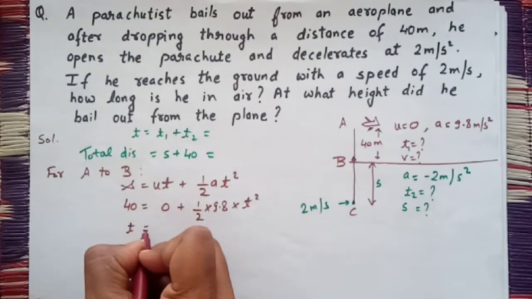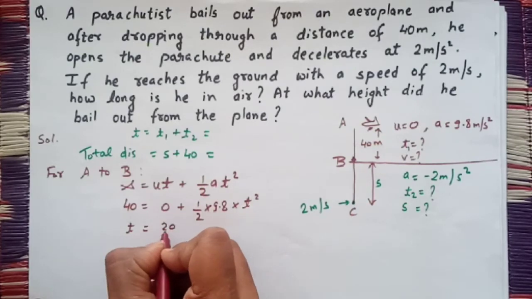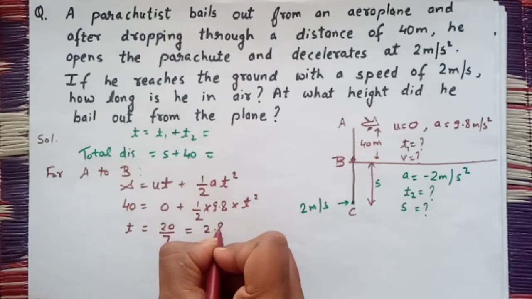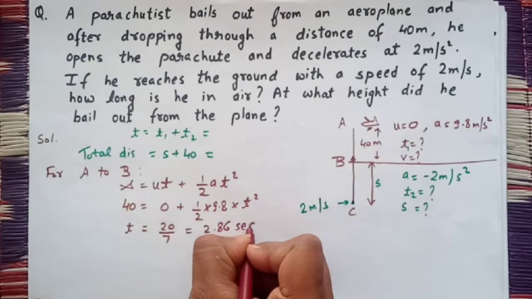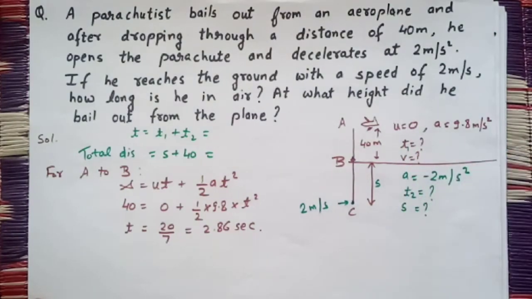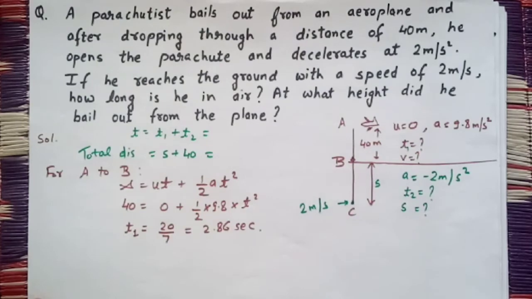Solving it, we will get time as 20/7, or I can say that it is 2.86 seconds. This is this much time. I can say this is t1. So the value of t1 is 2.86.